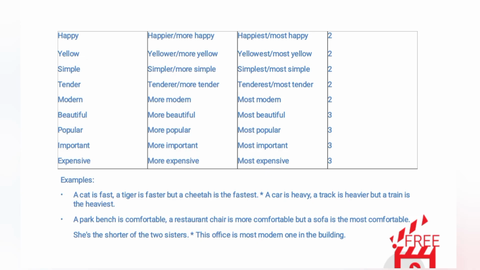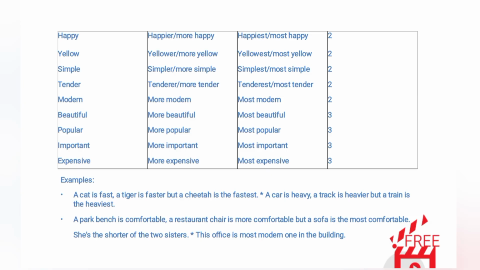Popular, more popular, most popular, 3. Important, more important, most important, 3. Expensive, more expensive, most expensive, 3. Examples. A cat is fast, a tiger is faster, but a cheetah is the fastest. A car is heavy, a truck is heavier, but a train is the heaviest. A park bench is comfortable, a restaurant chair is more comfortable, but a sofa is the most comfortable.